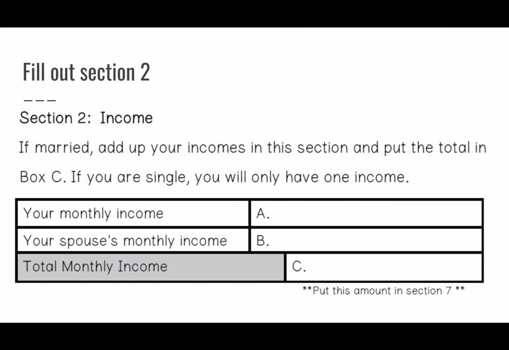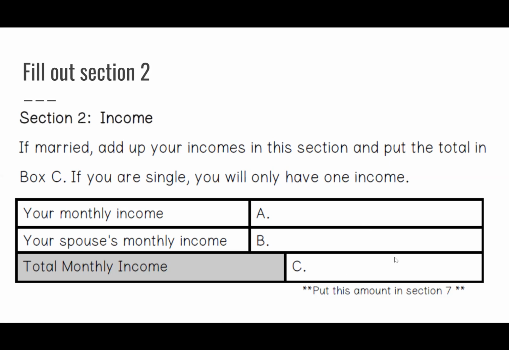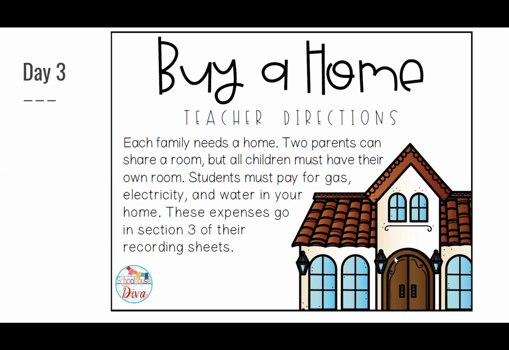Oh, yeah, you have to fill out this part too. So the income section, you write your monthly income, your spouse's monthly income, and then finally the total monthly income. So add these 2 sections together. That's how much your family has to work with per month. And that is it for day 1.